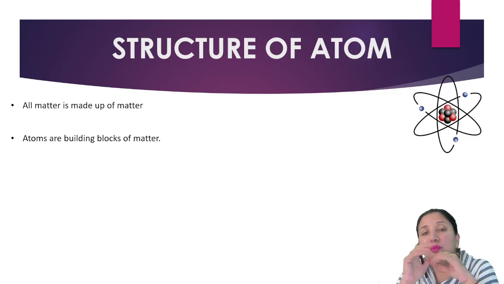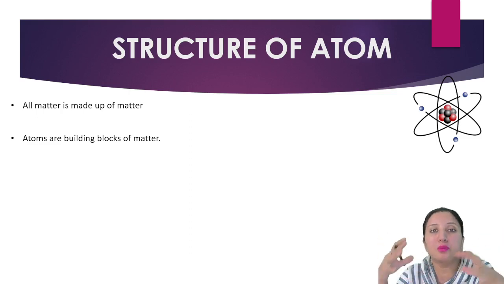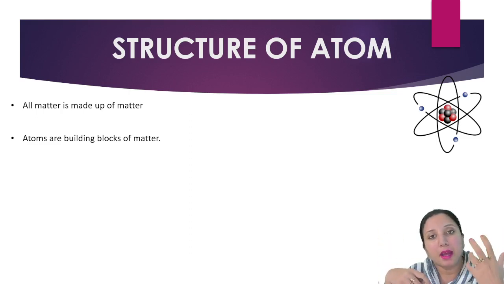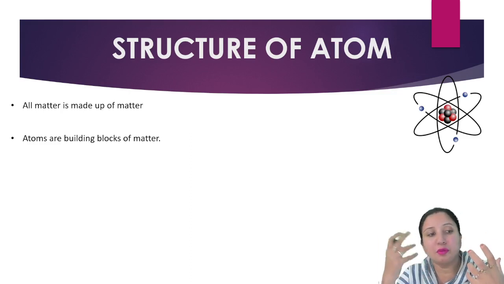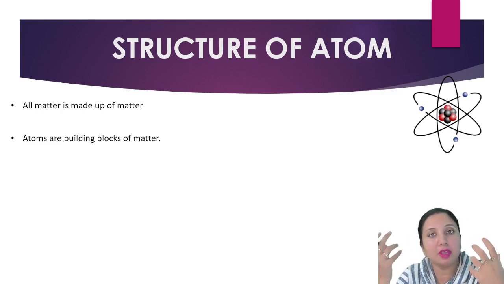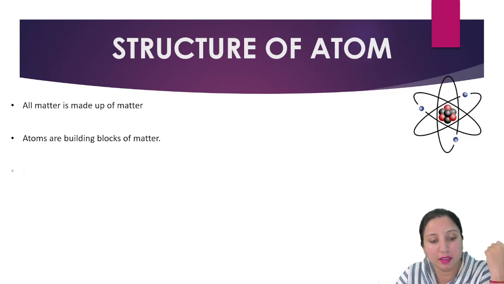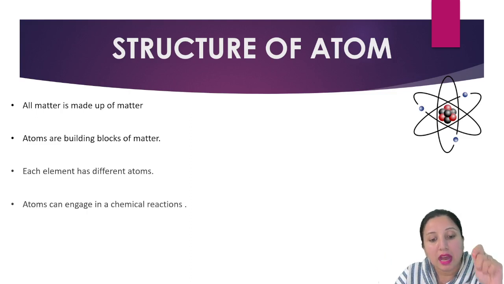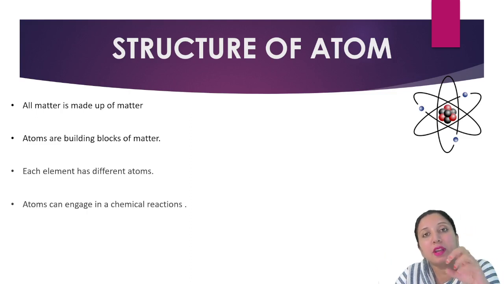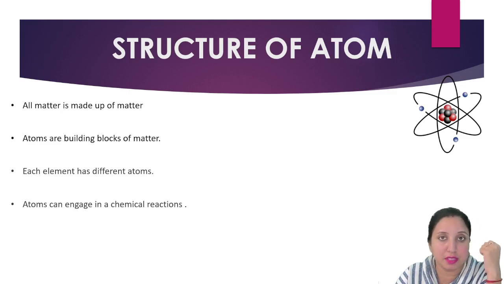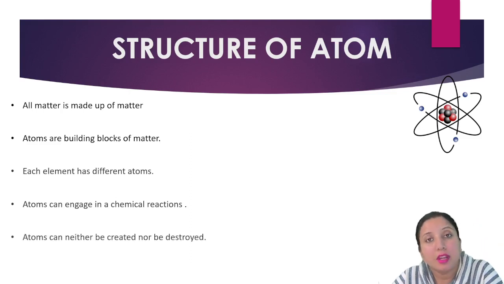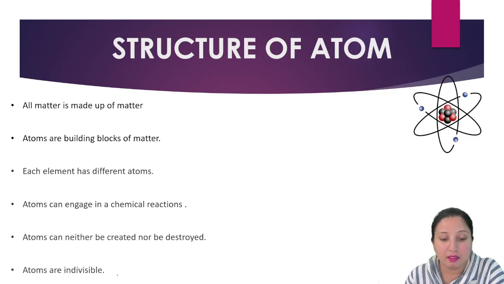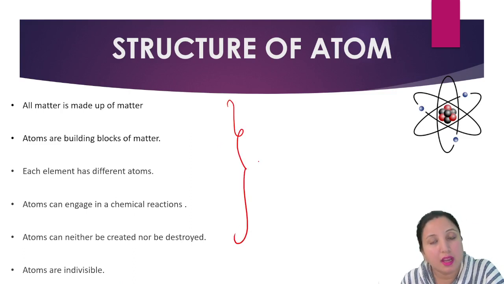Means what? Like when we are making a house, we put the bricks one upon one. Similarly, an atom is equivalent to the brick when we are talking about matter. The third thing, each element has different atoms. Atoms are the entities which are engaged in chemical reactions. Then you cannot create them, you cannot destroy them, and they are indivisible. So this is our introduction to the atom.